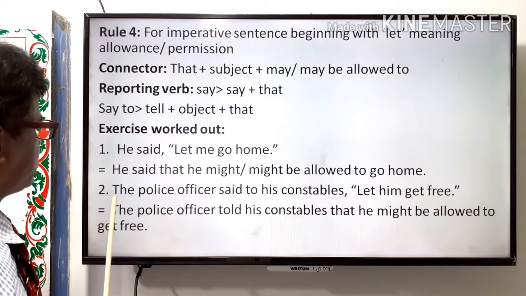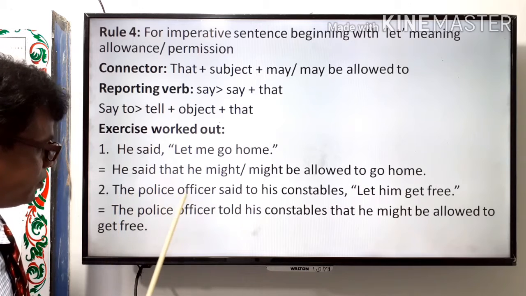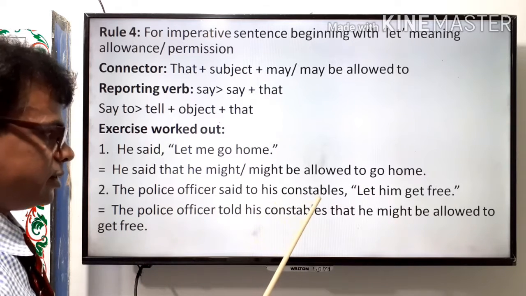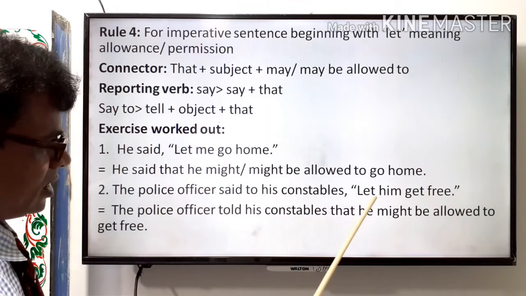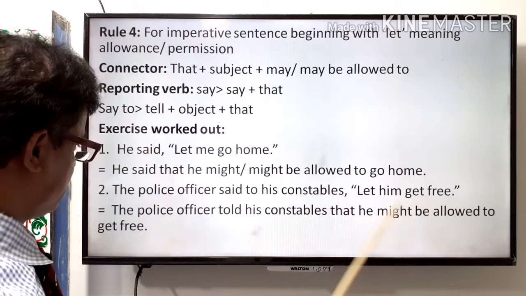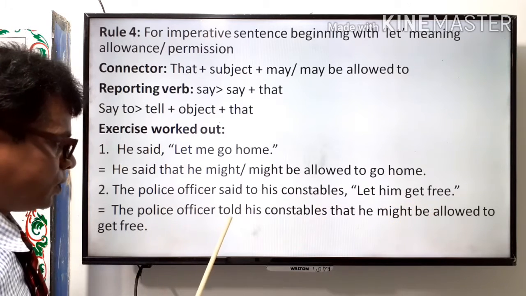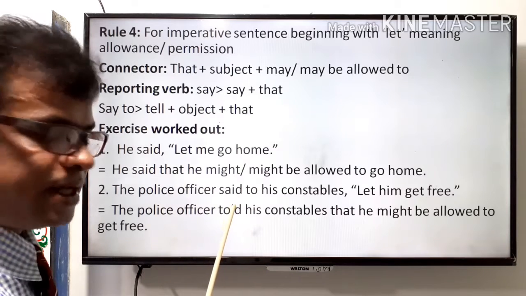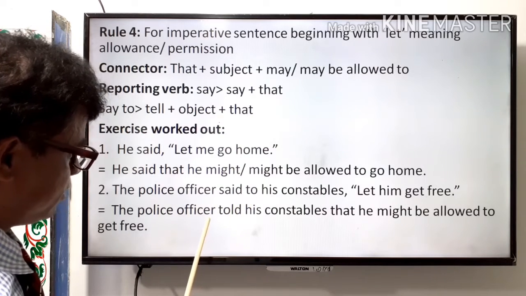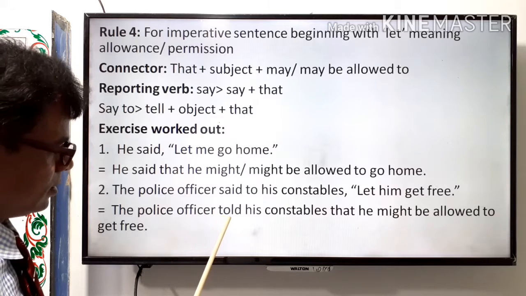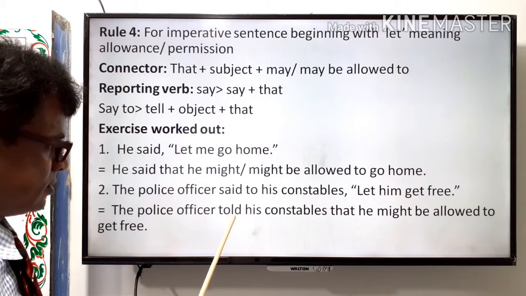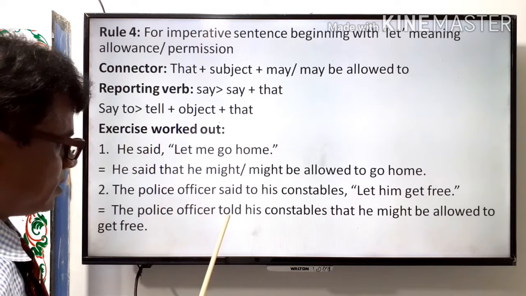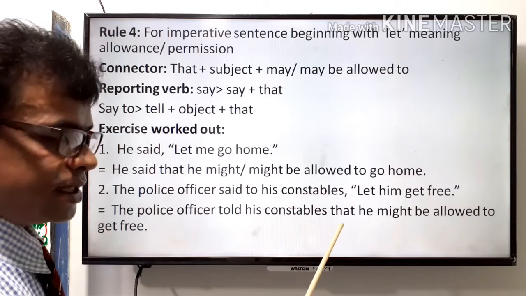Example 2, the police officer said to his constables, let him get free. The police officer told his constables. Here the reporting verb said to is changed to the verb tell, told, in past tense. The police officer told his constables that.